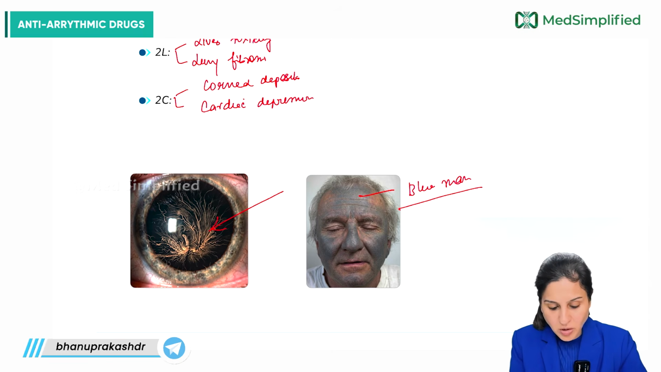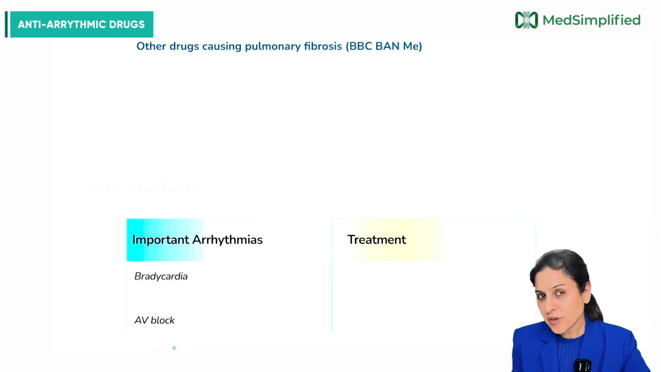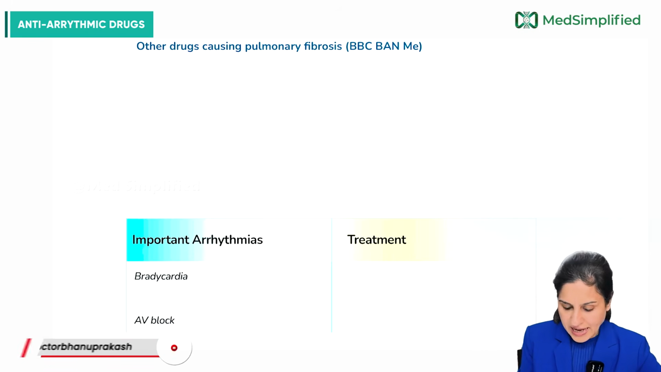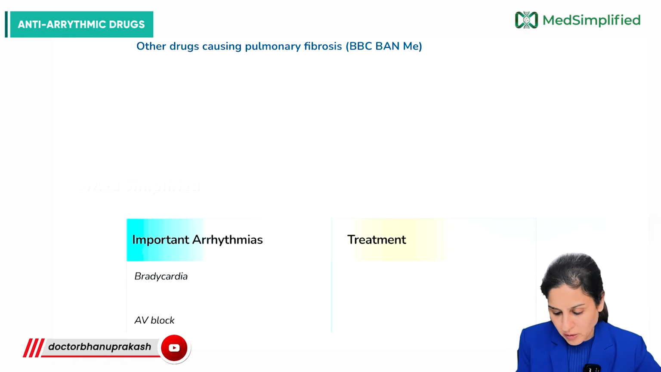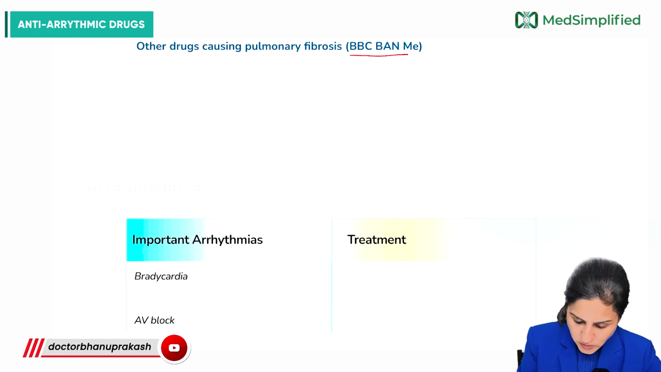Cardiac depression and corneal deposits. Now, apart from amiodarone, are there other drugs which can cause pulmonary fibrosis? Yes. And how to remember those drugs? We have a mnemonic called BBC Ban Me. So let's see what these drugs are.